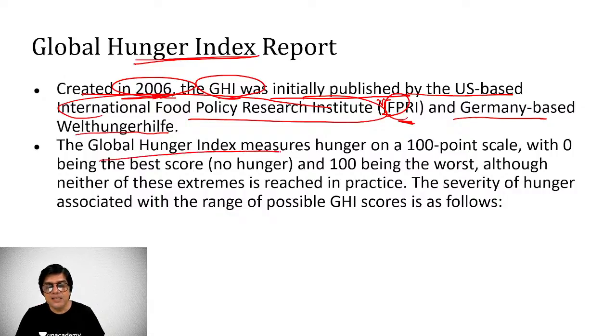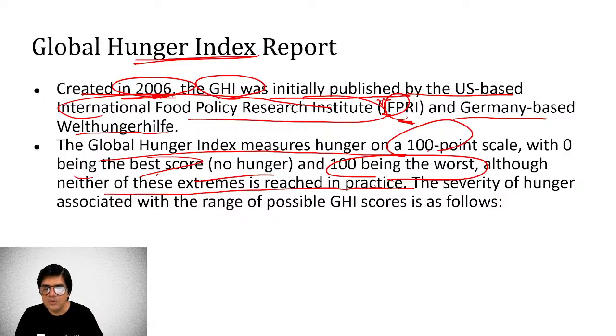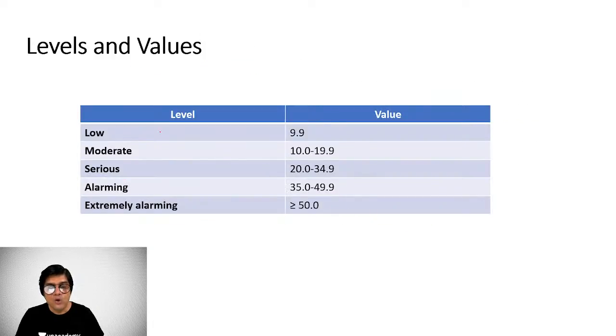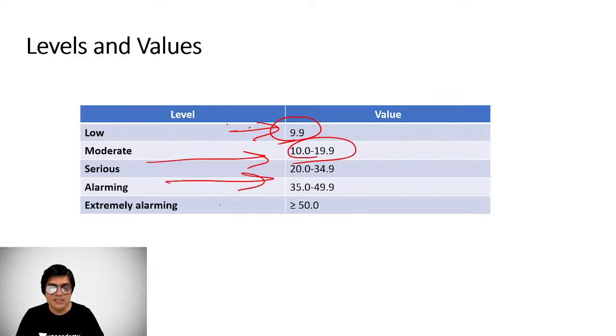The Global Hunger Index measures hunger on a 100-point scale, with 0 being the best score and meaning no hunger, and 100 being the worst. Although neither of these extremes can be reached, obviously no country can have that extreme. The severity of hunger associated with each range, what is it? Low level of severity up to 9.9, moderate 10 to 19.9, serious 20 to 34.9.